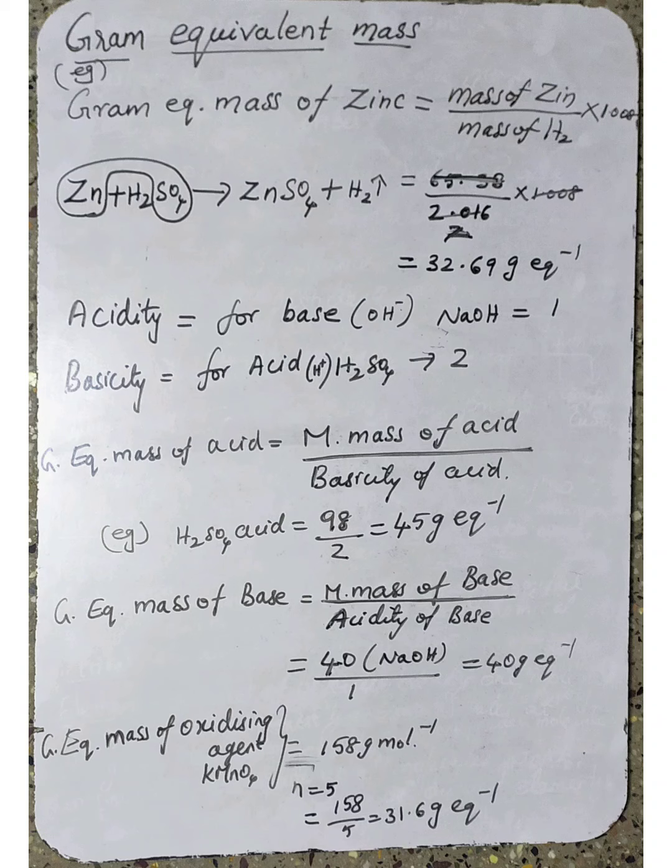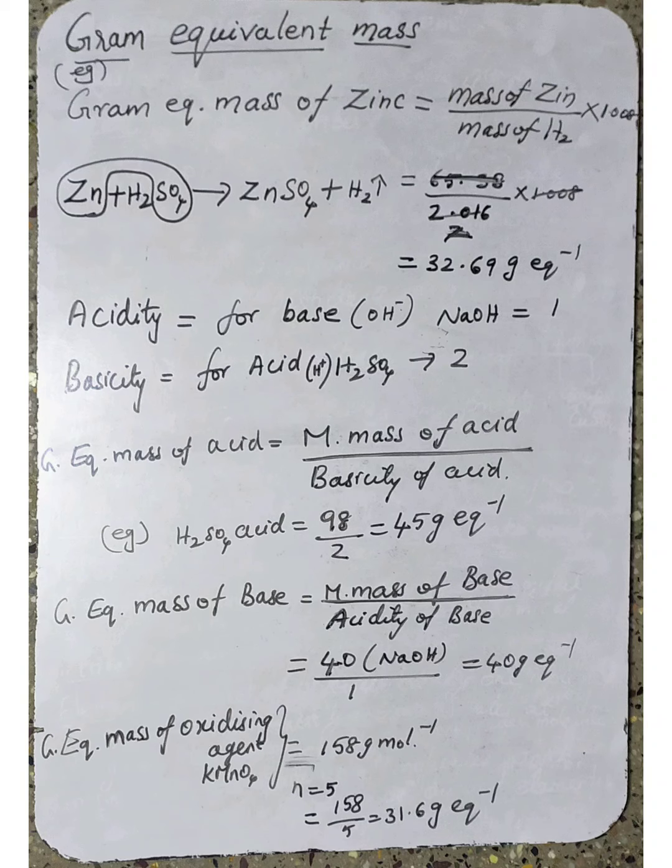Understand? So KMnO4 is an oxidizing agent. It helps the other substance to oxidize, but it will itself be reduced. Understand or not? Okay. So what is the molecular mass of KMnO4? The molecular mass of KMnO4 is 158.